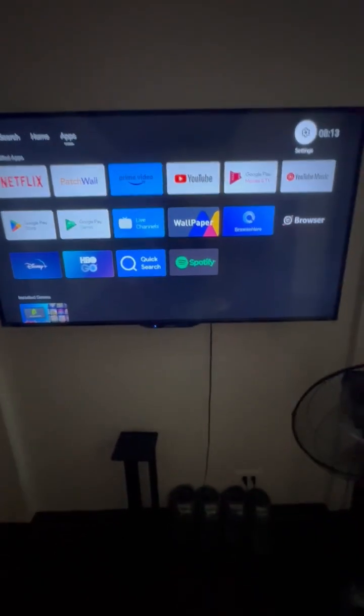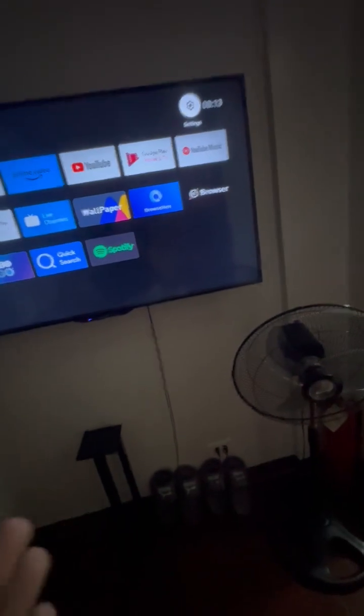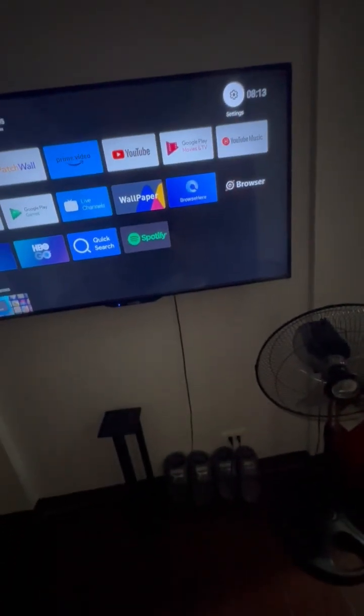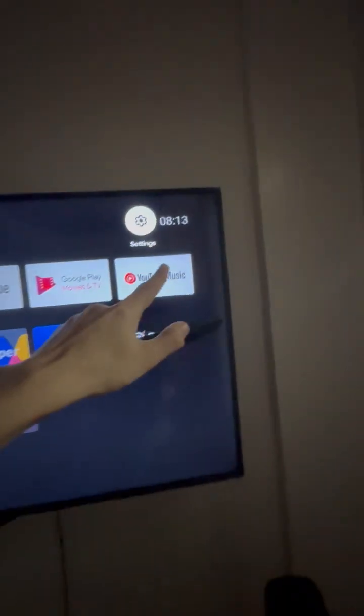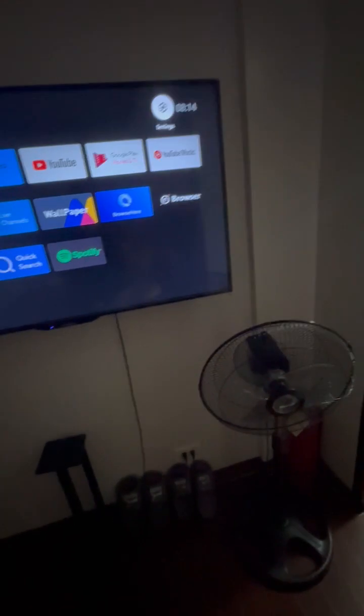Sometimes the Mi Stick has a glitch and it will say there's no Wi-Fi while it is connected to Wi-Fi, but it just doesn't pick it up. The issue with that is usually if the time is somewhere at 8 o'clock. Right now the time and the date is completely different. It's about 12:30. What you need to do is go to the settings here.